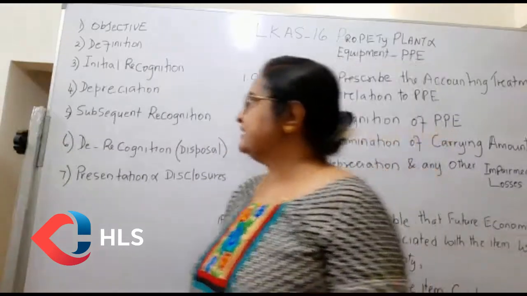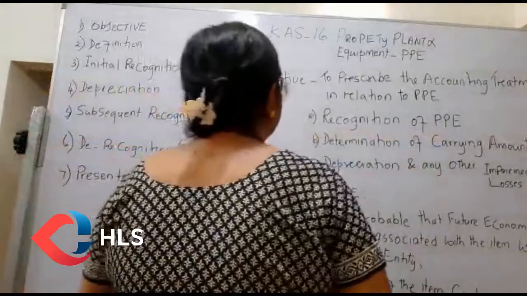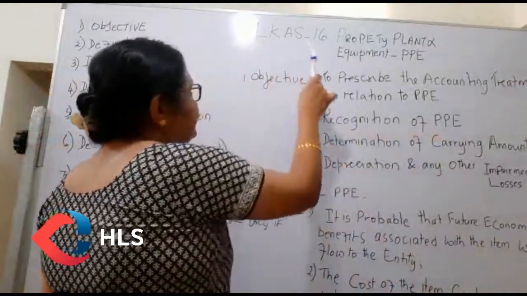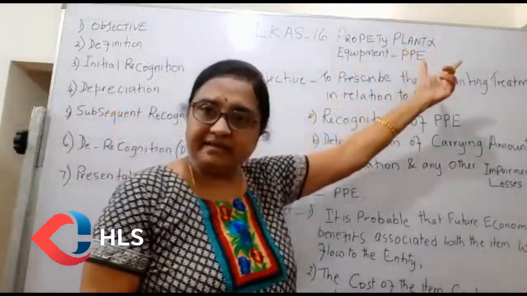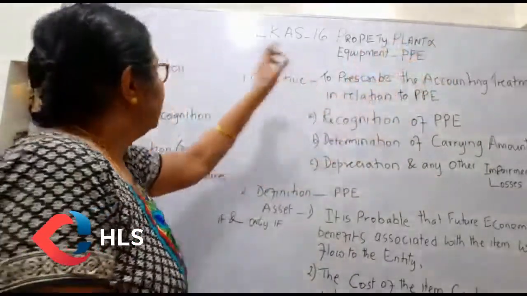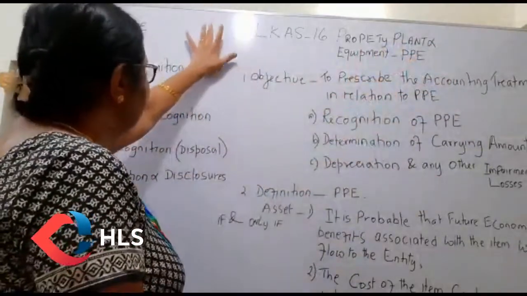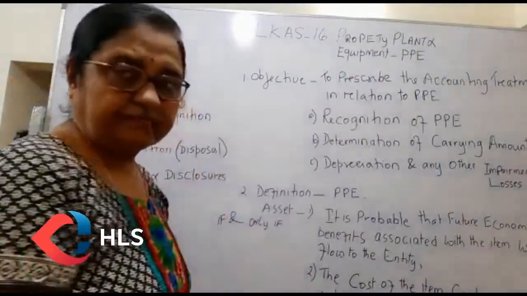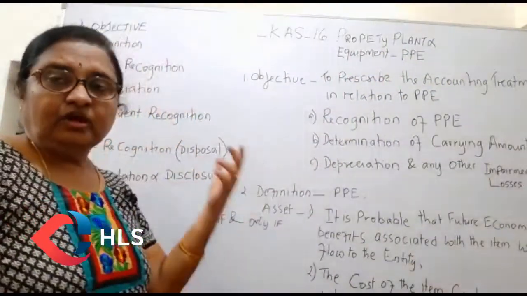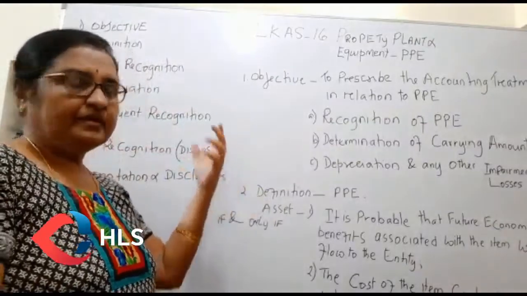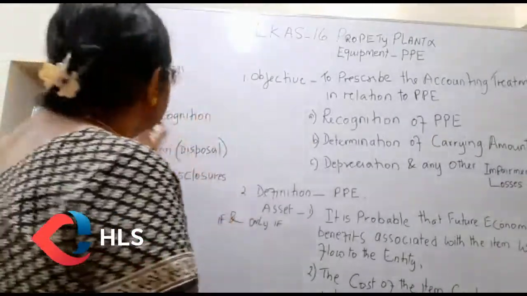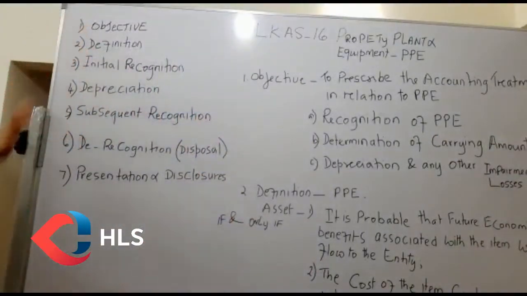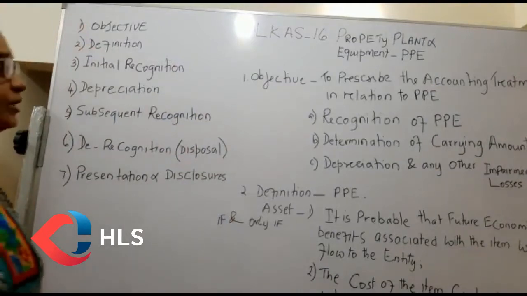So today we will see, I am going to do a recap. Sri Lanka Accounting Standard 16 talks about property, plant and equipment. We call that PPE from now onwards. This standard involves 7 topics. For discussion purposes, I have identified this as 7 topics. The first one is objective. I was talking about this in my last video. I will do a recap again.